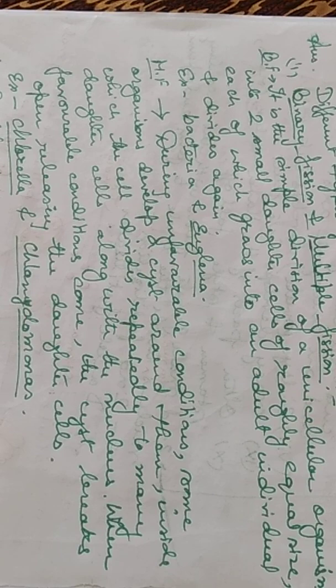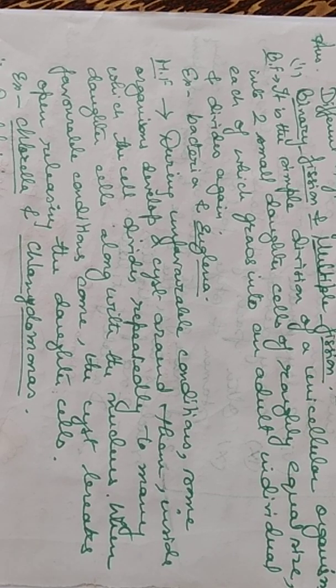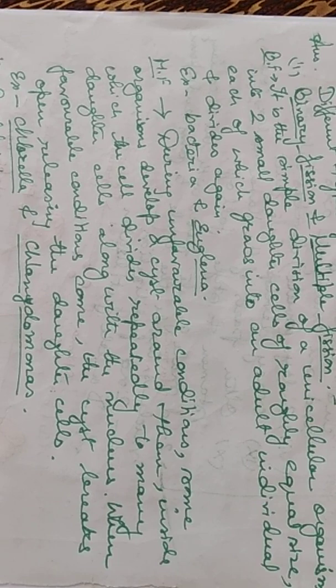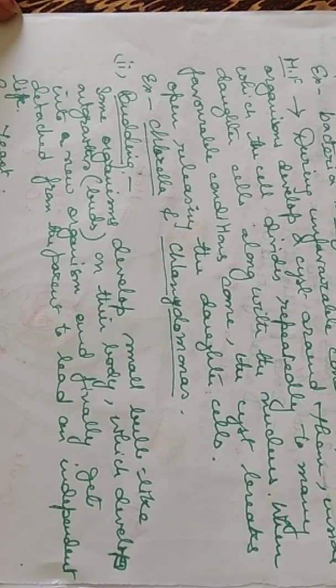Second is multiple fission. During unfavorable conditions a cyst develops around the parent organism, in which the cell starts dividing repeatedly to form daughter cells along with their nuclei, and when favorable conditions return, the cyst breaks, releasing all the daughter cells. Examples are Chlorella and Chlamydomonas.